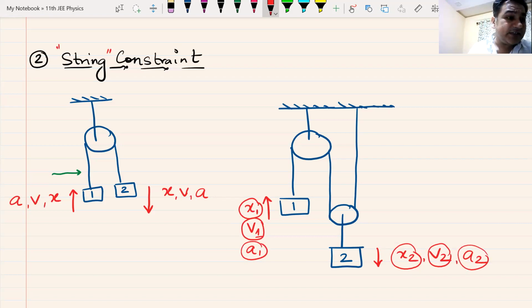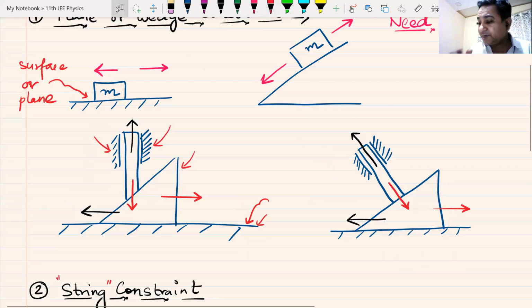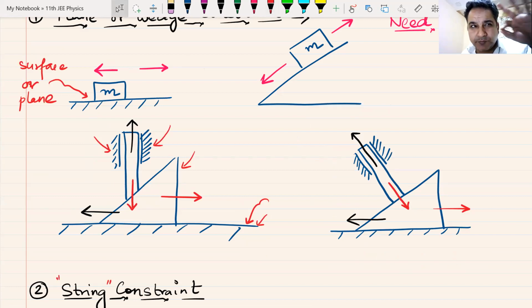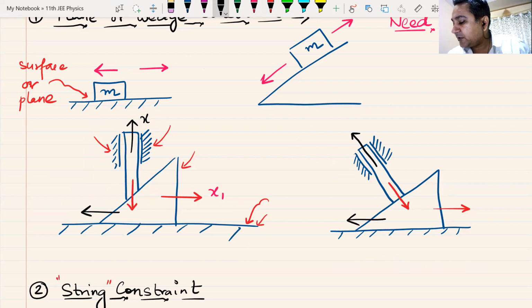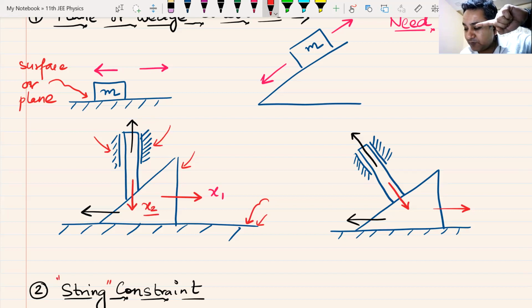It is same as saying, please remember this very carefully: if this moves with a displacement x1, this will move with the displacement x2. Oops, I marked the wrong one. If this moves with the displacement x1, this will come down with a displacement x2.